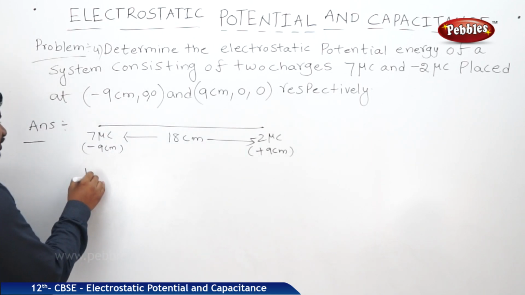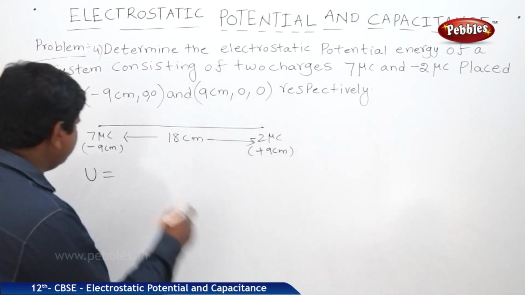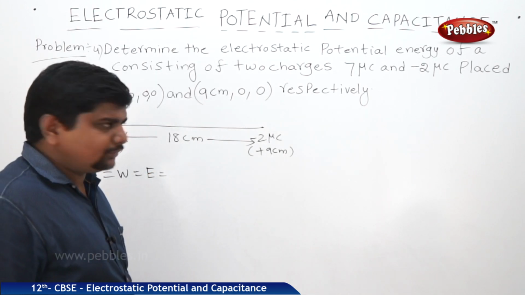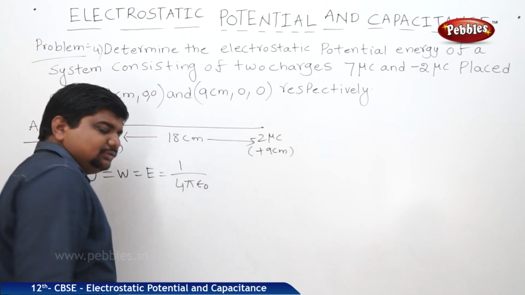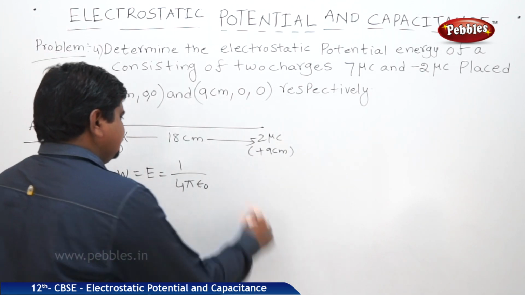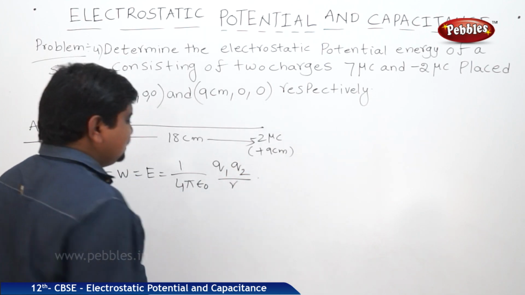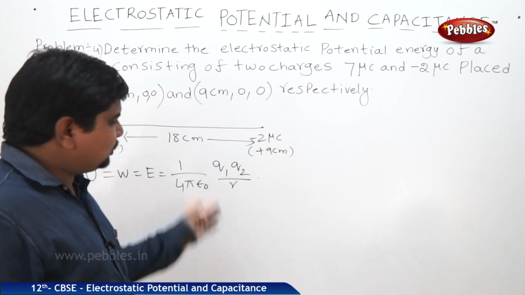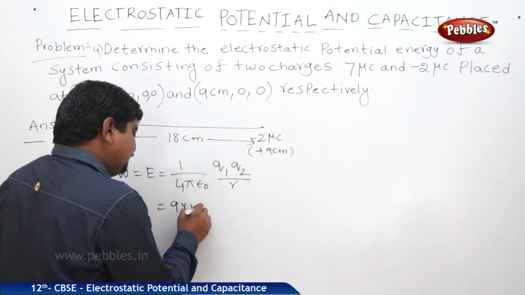Now, what is the electrostatic potential energy? The symbol is U, E or W, whatever it may be. The formula is 1 by 4 pi epsilon naught into Q1 Q2 by R. Potential is equal to 1 by 4 pi epsilon naught Q by R. 1 by 4 pi epsilon naught is 9 into 10 to the power of 9.